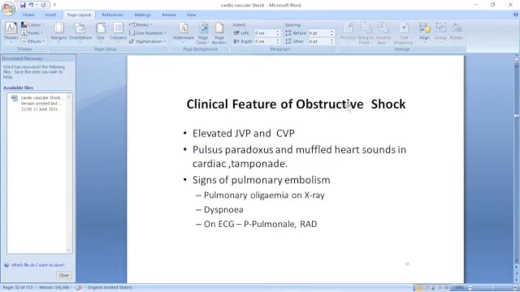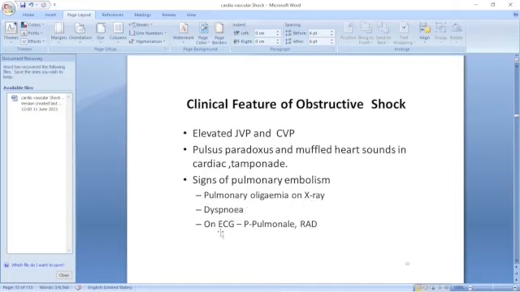Clinical picture of obstructive shock: elevated jugular venous pressure, and central venous pressure is increased. This is important. Because there is a congestion in the veins, jugular venous pressure and central venous pressure increase. Pulsus paradoxus and muffled heart sounds may be present in cardiac tamponade. And if pulmonary embolism is there, there is pulmonary oligemia on X-ray, dyspnea, difficulty in respiration, and on ECG, P pulmonale. That is a specific feature in the P wave.